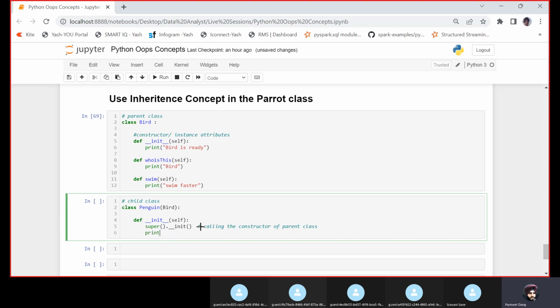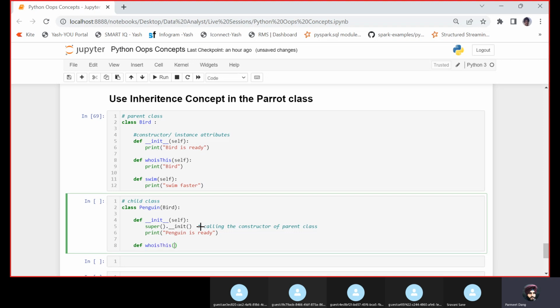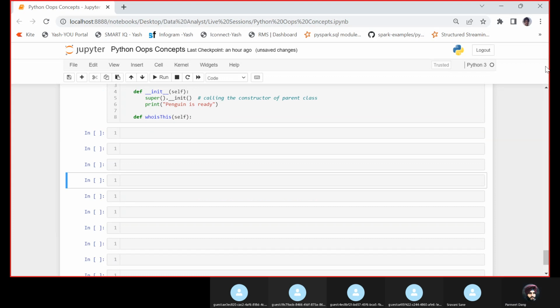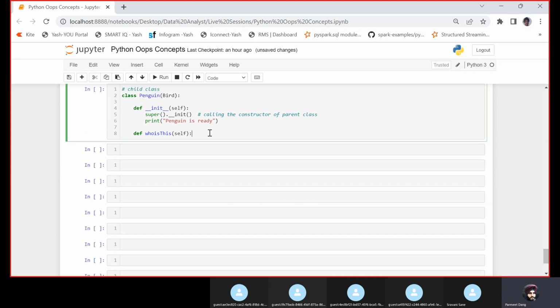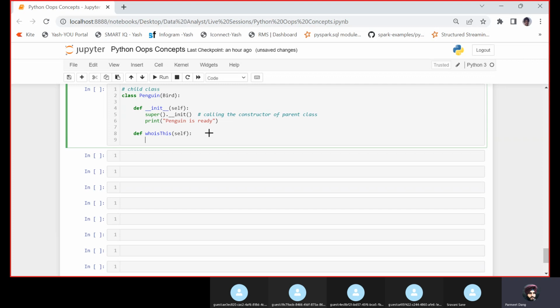Intentionally I am doing this, and let us print here that Penguin is ready. Now inside this child class I am again defining who is this with the self keyword, and let us print that this is a Penguin.